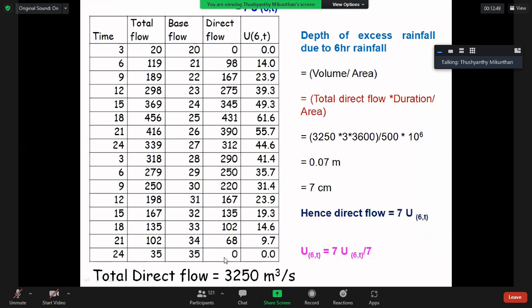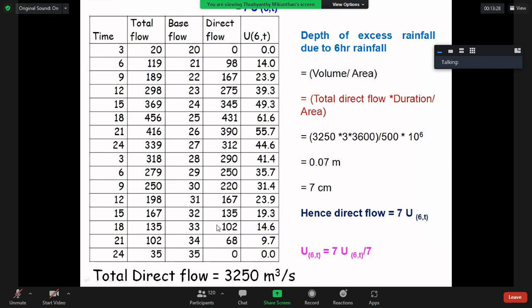Accordingly, you have to put the base flow: 0 for 20 minus 20, then 21, 22, 23, 24, 25, 26, 27, 28, 29, 30, 31, 32, 33, 34, 35. So direct flow also goes 0 to 0, no problem, because direct flow always starts with 0 and ends with 0.